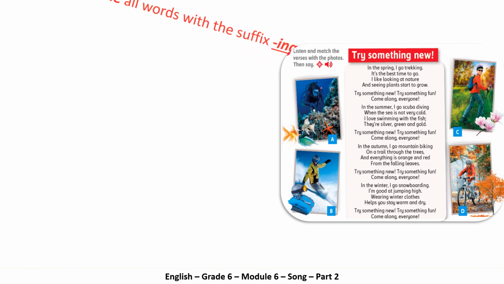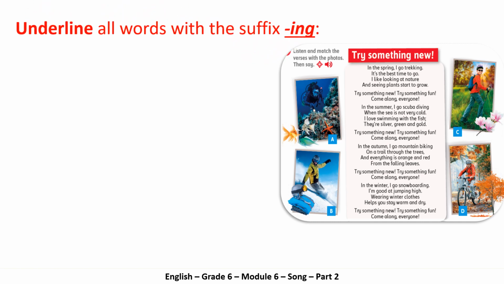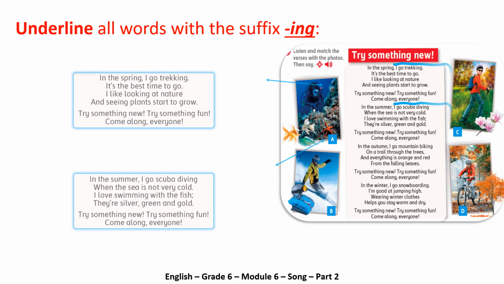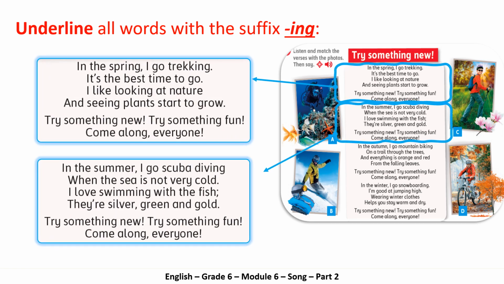Okay, we're going to underline all words with the suffix ing in this text. Let's start with these two verses. Let's have a read of the first two lines. In the spring, I go trekking. It's the best time to go.